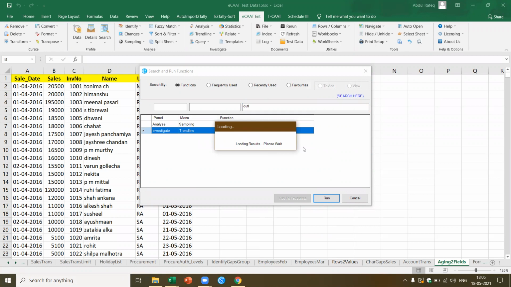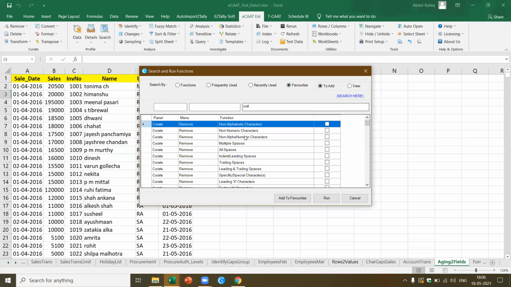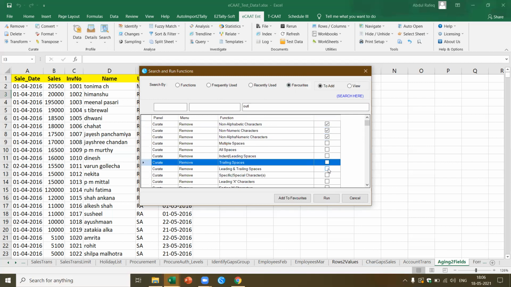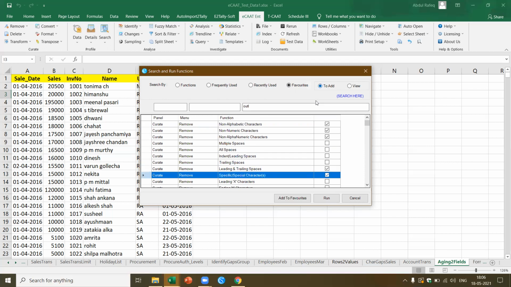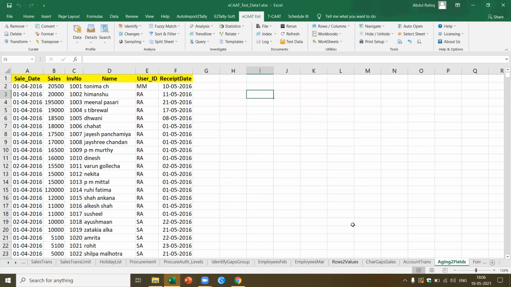I think there is some issue in this which you are resolving. Yeah. Now, if you come to favorites, this is what I was talking about. We have resolved this issue, because there was some mismatch between the name and the list. Now you've got the favorites. Here I have the list of favorites, and all the functions that are available are given here. I just have to go and select the functions I want to add as favorites, and say add to favorites. That will be added to favorites. If you want to run one, directly double click on it and you'll be able to perform the function.